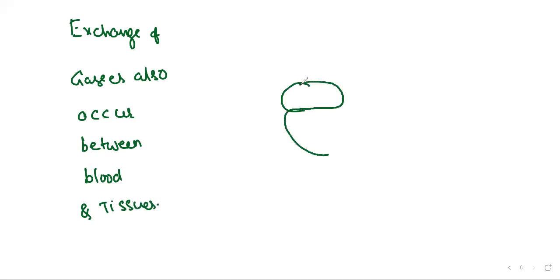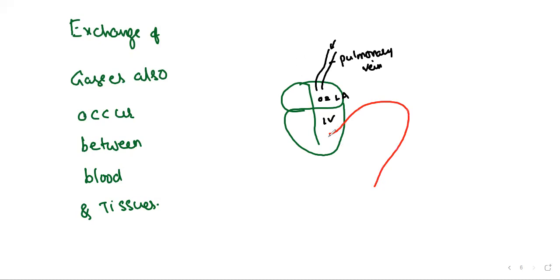This is the heart, and as I already said in the previous diagram, someone is coming from the lungs and will bring the oxygenated blood. Who is that someone? The pulmonary vein. Oxygenated blood goes from the left atria to the left ventricle, and from the left ventricle it goes out as the left systemic aorta.